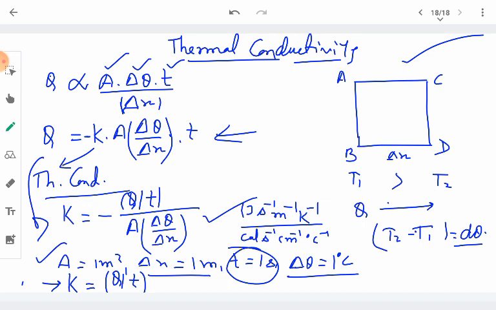This joule per second is nothing but power, so the unit can be replaced with watt, and it can also be called watt per meter per Kelvin. So this is about the units of thermal conductivity. And when we substitute the dimensions of each quantity, like energy Q, time t, area of cross section A, temperature and length, the dimensions of thermal conductivity come out to be M L T minus 3 K minus 1. So these are the dimensions of thermal conductivity.